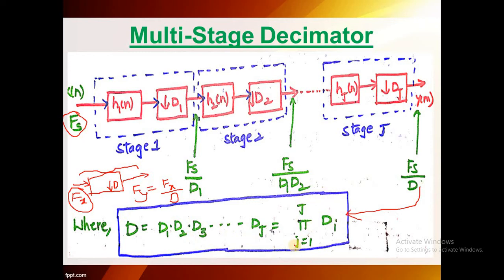It can also be written like this. This is a multi-stage decimator. Here I am drawing only a one-stage decimator. If the input is fx, this is the general equation, the general formula that we have to remember. If the input is fx, the output is fx by d. Similarly, if the input is fs, the output is fs by d1.